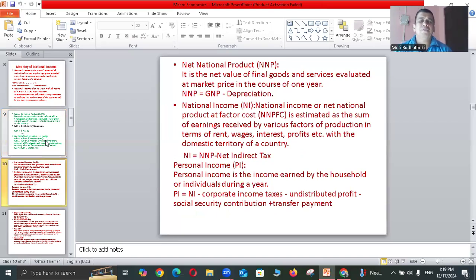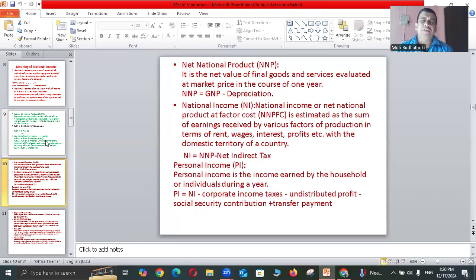Now, net national product, NNP. It is the net value of final goods and services evaluated at market price in the course of one year. NNP is equal to GNP minus depreciation.